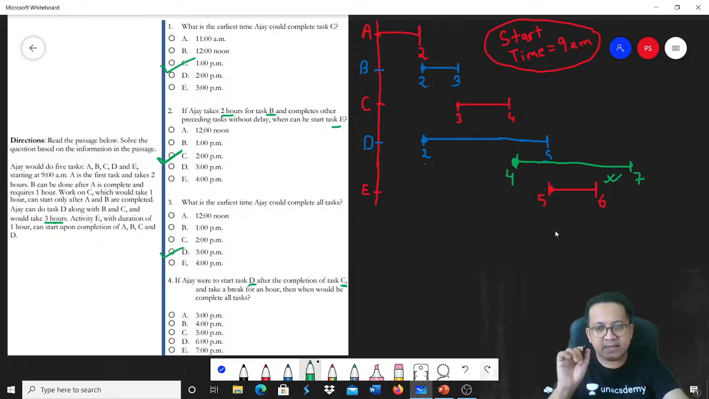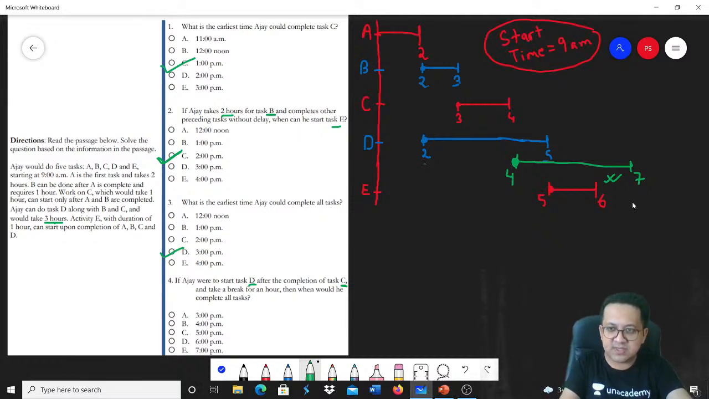And what about E? E only starts after all of A, B, C and D are completed. So can I say A, B, C and D are getting completed at the end of the 7th hour, because of which E will start now.